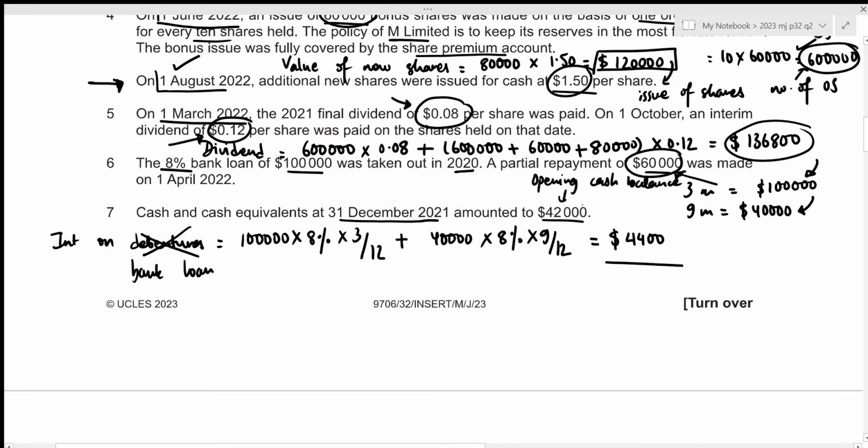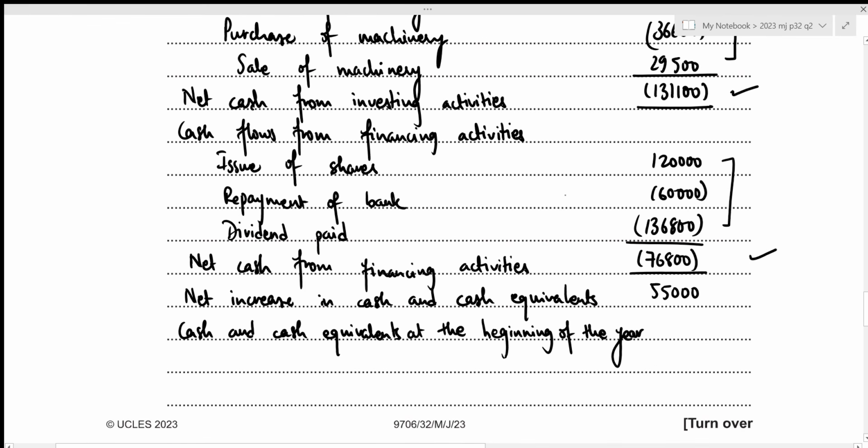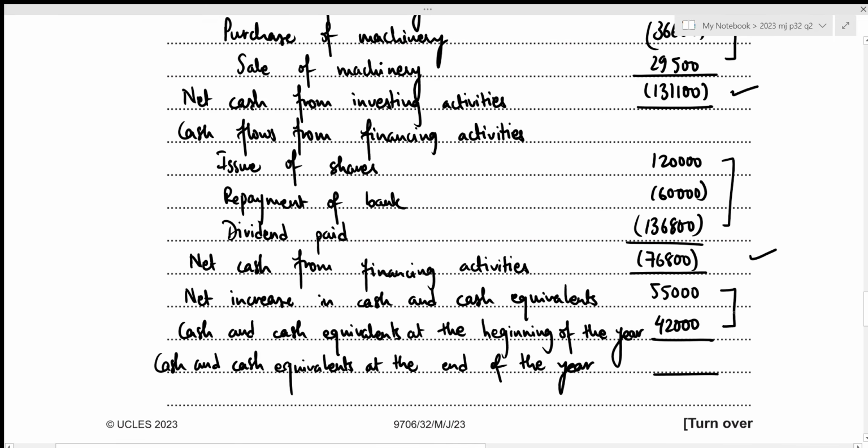We were told that the opening cash balance was 42,000. Now we can figure out our closing cash balance. So that will be cash and cash equivalents at the end of the year. That is just going to be the sum of net increase or decrease to the opening balance. So that's 55,000 plus 42,000, which results in 97,000.